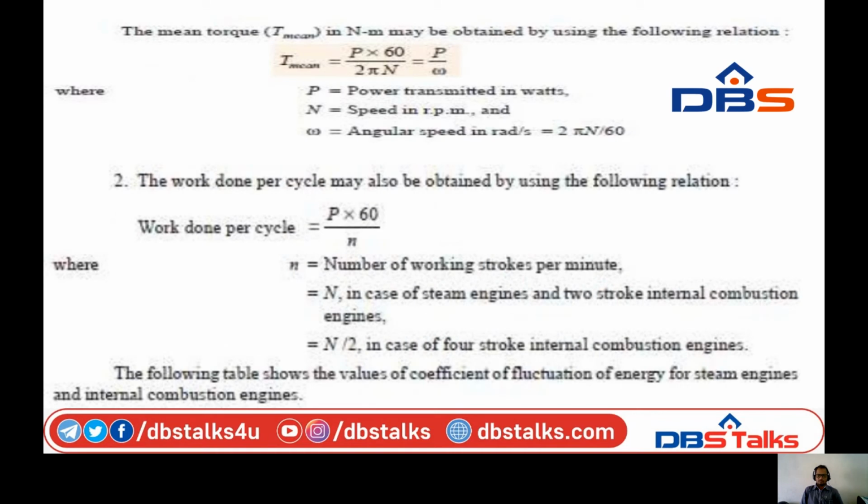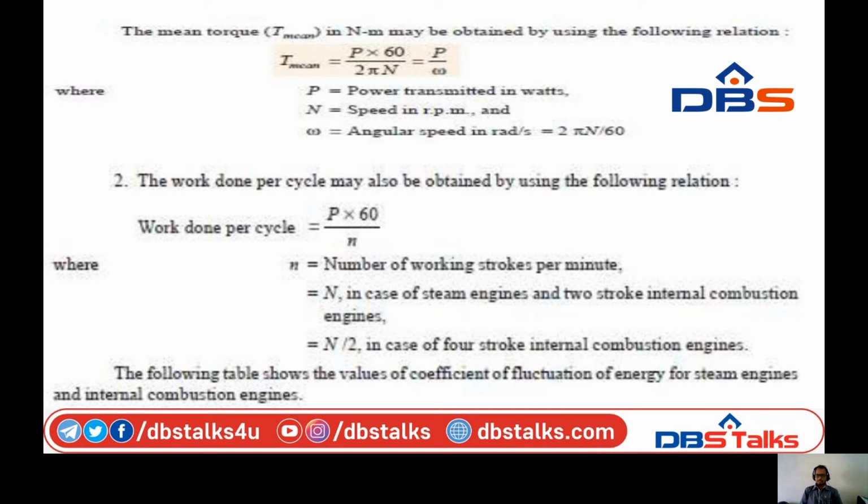The mean torque in Newton meters can be obtained using T mean equals P into 60 by 2 pi N, and since 2 pi N by 60 is omega, T mean equals P by omega, where P is the power transmitted, N is the speed and omega is the angular speed.